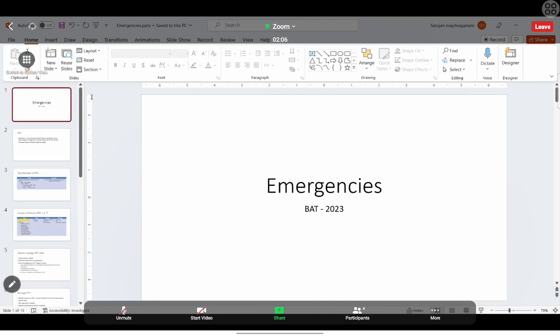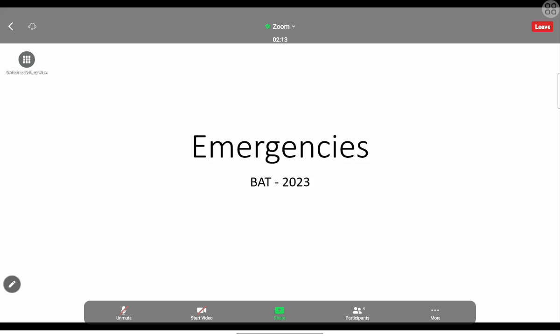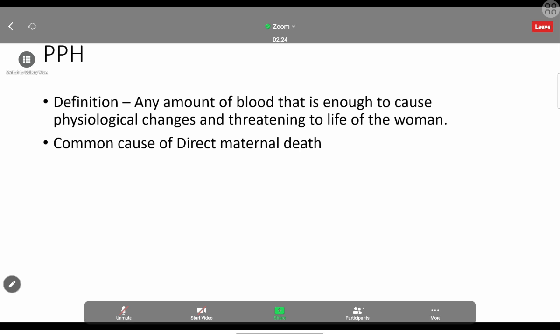I think you can see now. This is the most commonly asked, and the common emergency we have to know is postpartum hemorrhage. That is the most commonly asked topic in the paper. So first we will look at the PPH.